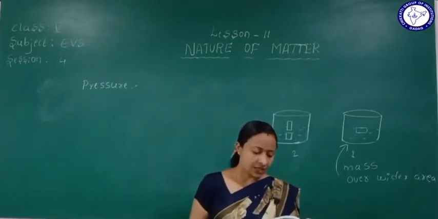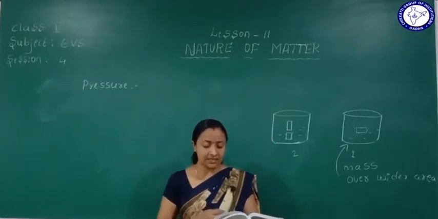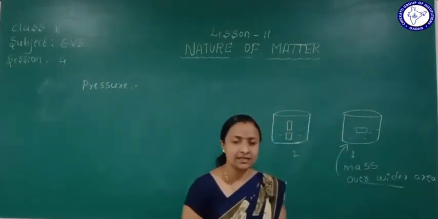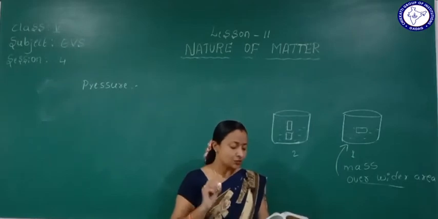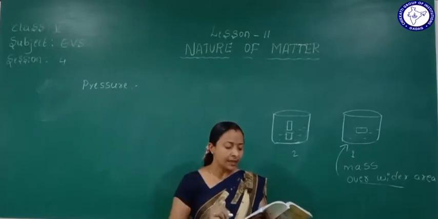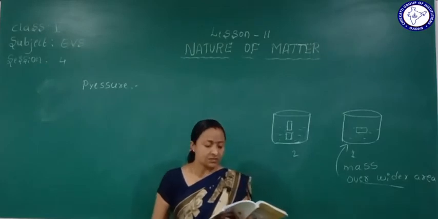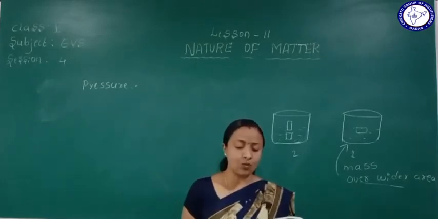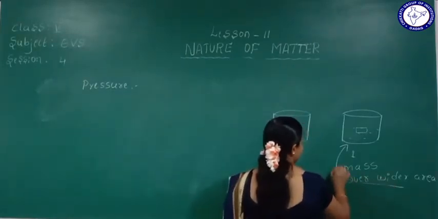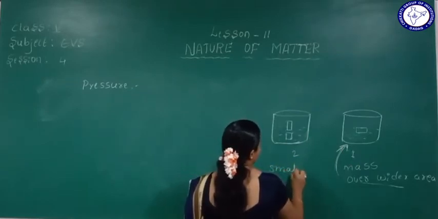Understood? Therefore the mass per unit area is less, and hence it is floating. So the mass per unit area is what? Less. That's why that blade is floating. When the blade is kept perpendicular to the surface, it sinks, since the mass is distributed over a smaller area. This is a wider area, so it floats, and this is a smaller area.